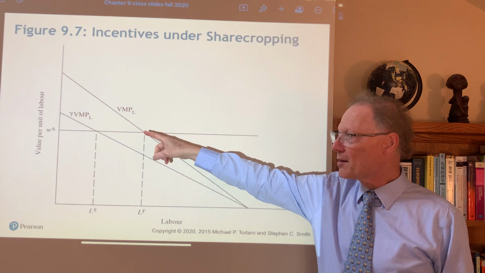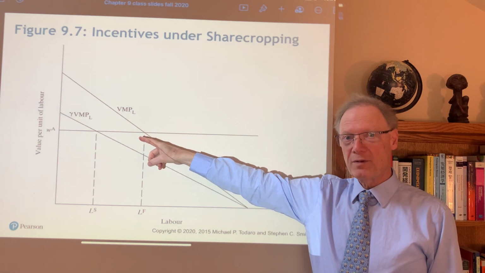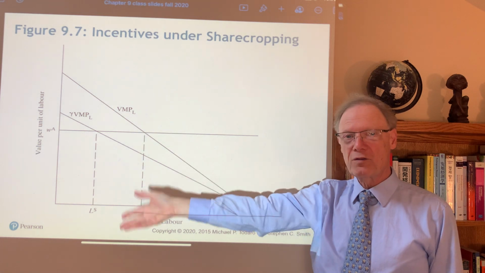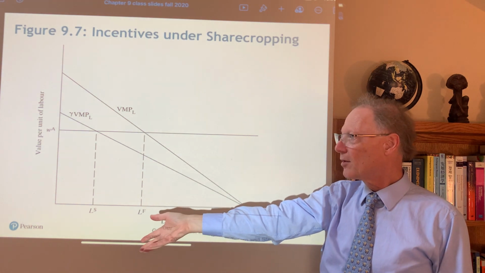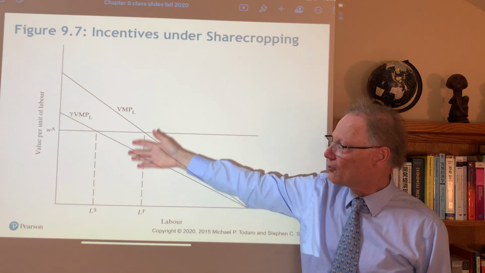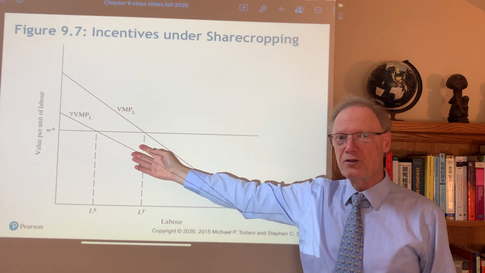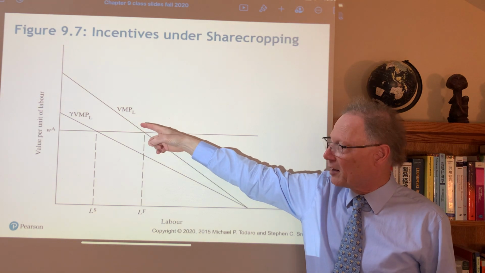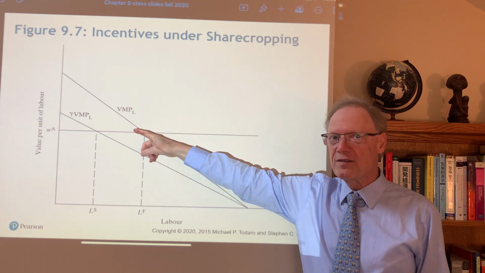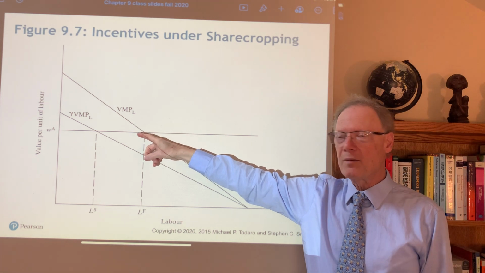In this case, gamma is what the farmer keeps, and 1 minus gamma, the remainder, goes as part of the rental to the owner of the land. So here's an unusually high case; 50-50 sharecropping is common. That looks like about 0.75 maybe. So this means that the farmer gets 0.75 of the output that they produce.